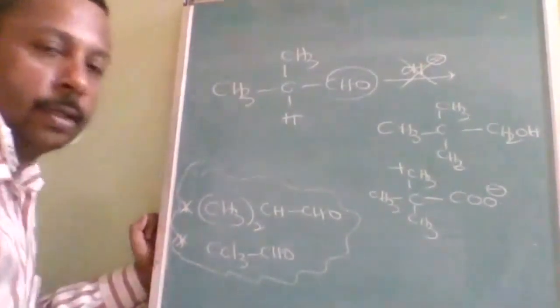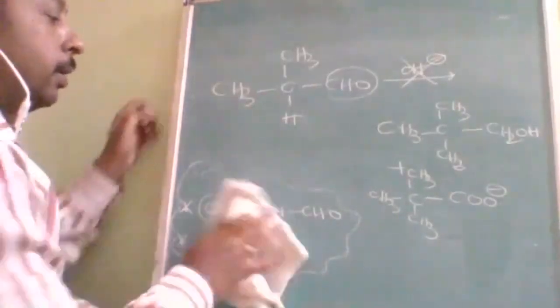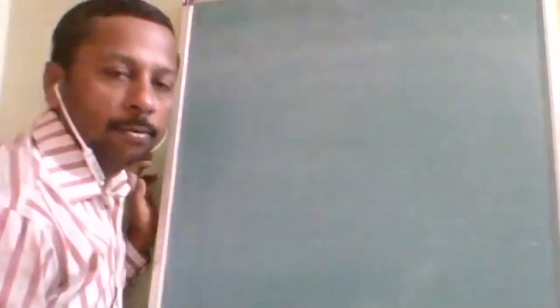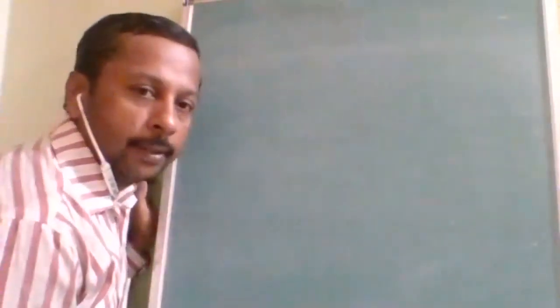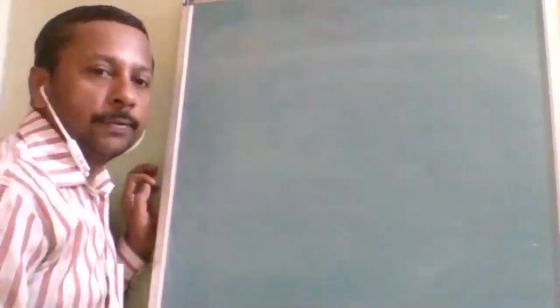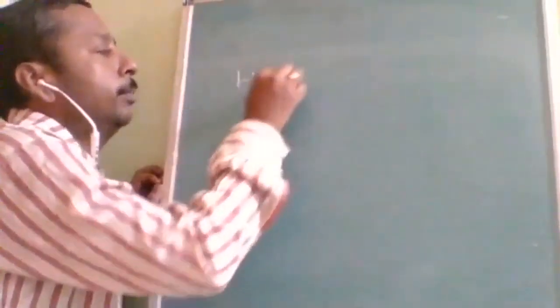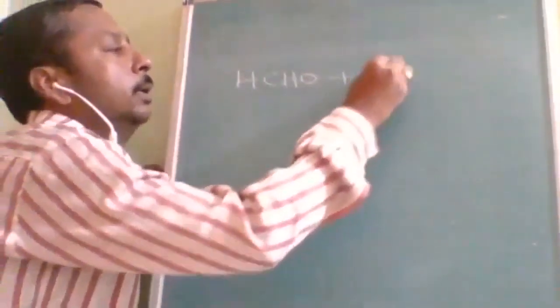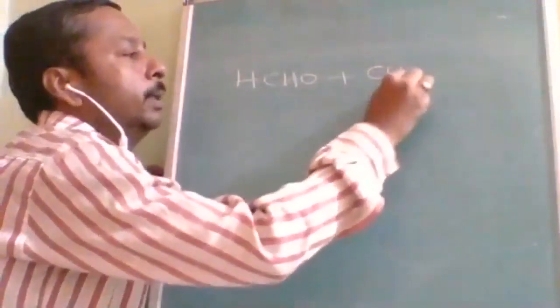Understood? Now let us study the next part, cross Cannizzaro reaction. What we have studied so far is the simple Cannizzaro reaction. Now we are going to study the cross Cannizzaro. As with crossed aldol, it involves two different aldehydes or ketones. Same case here also: two different aldehydes without alpha hydrogen. So the first example I am taking is formaldehyde, and another example is benzaldehyde,